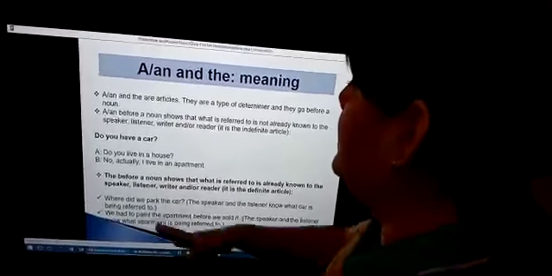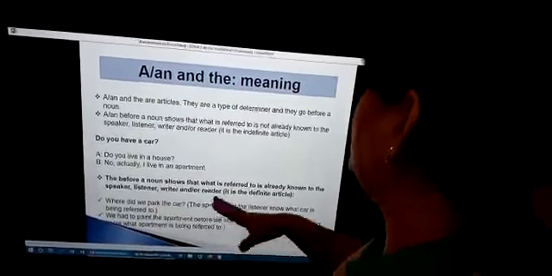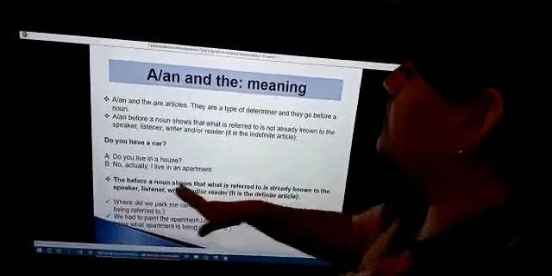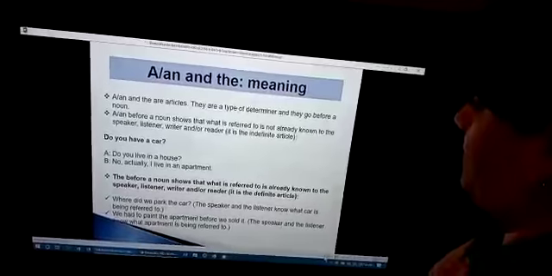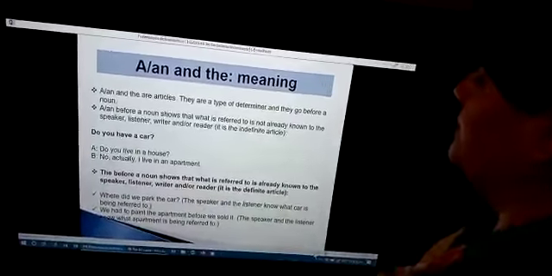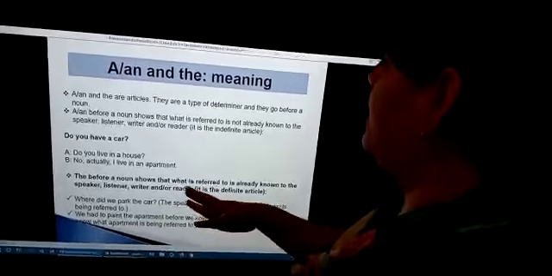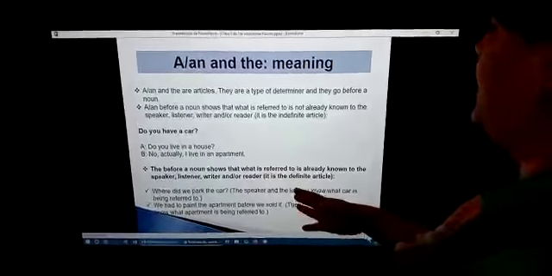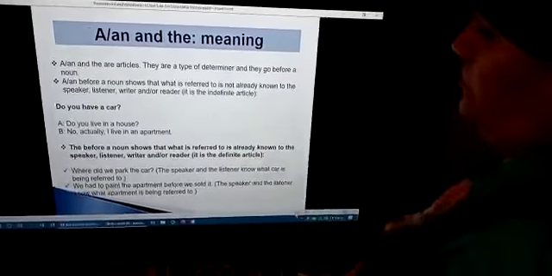Next, the before a noun shows that what is referred to is already known to the speaker, listener, writer, and or reader. It is the definite article. Okay?